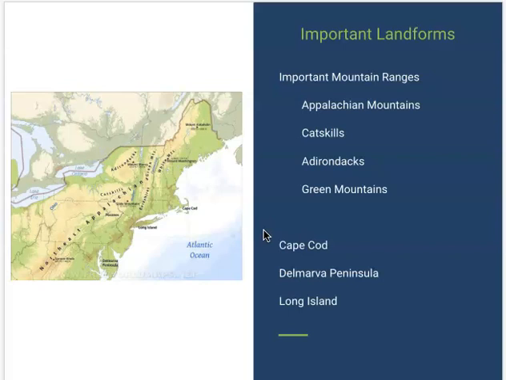You have Cape Cod. You have the Delmarva Peninsula, and you also have Long Island. So Long Island is this one right here. So New York City is something you think about with Long Island. It's right around there.